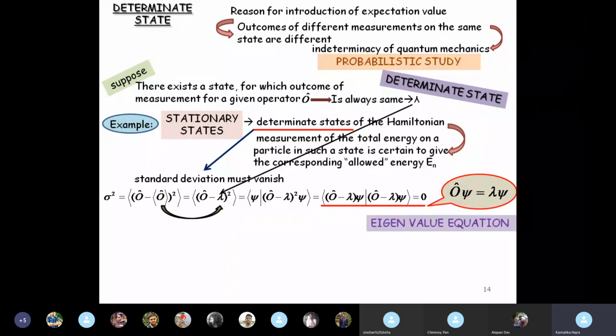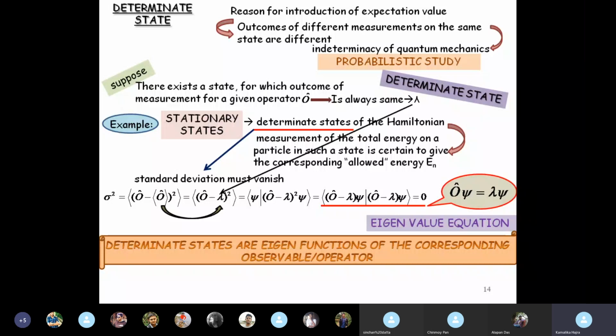All right. So again, we have a very, very important statement. Determinate states are eigenfunctions of the corresponding observable or operator. So we get two very, very important statements in consecutive slides. First, in quantum mechanics, an observable is always a Hermitian operator, and two, determinate states are always eigenfunctions of these Hermitian operators.